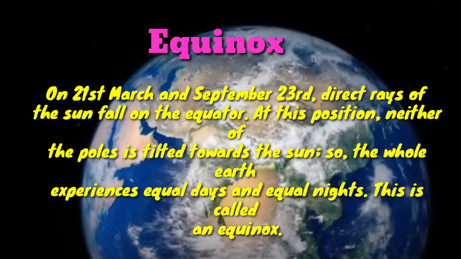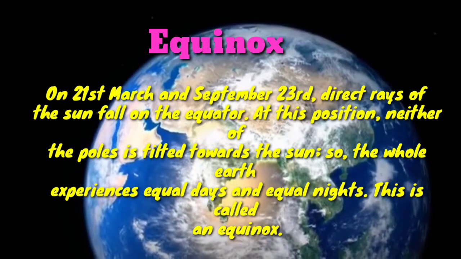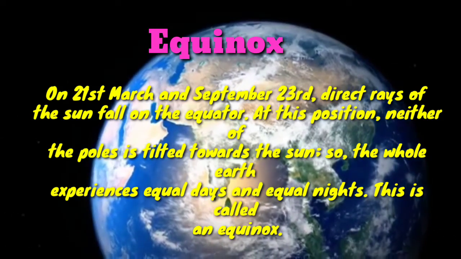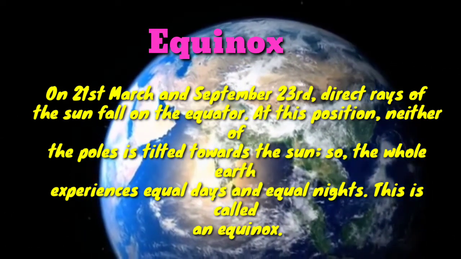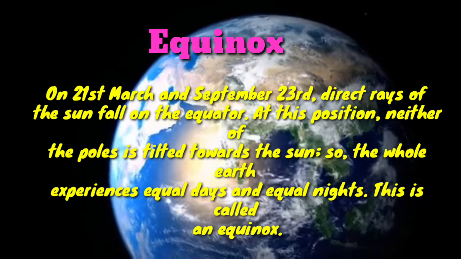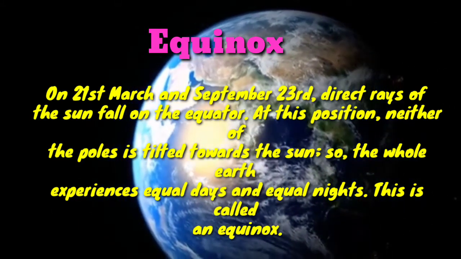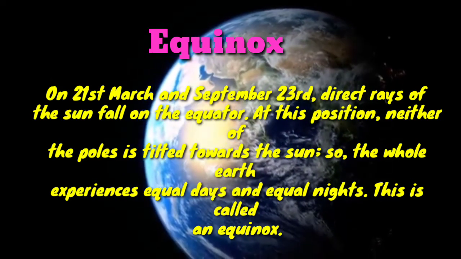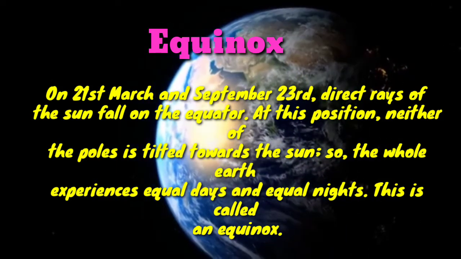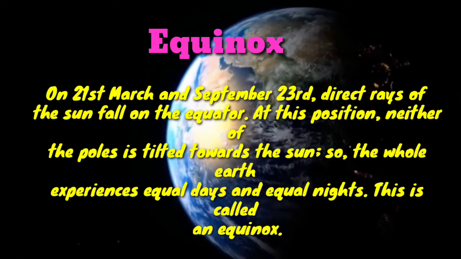What is an equinox? Now we are going to discuss the equinox. On 21st March and 23rd September, direct rays of the sun fall on the equator. At this position, neither of the poles is tilted towards the sun. So the whole Earth experiences equal days and equal nights. This is called an equinox.